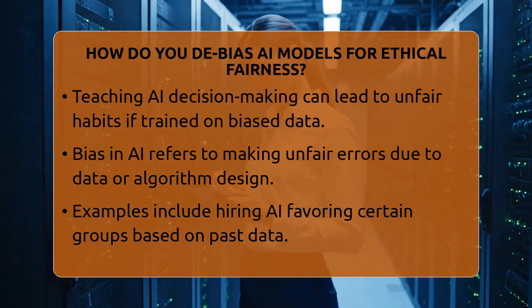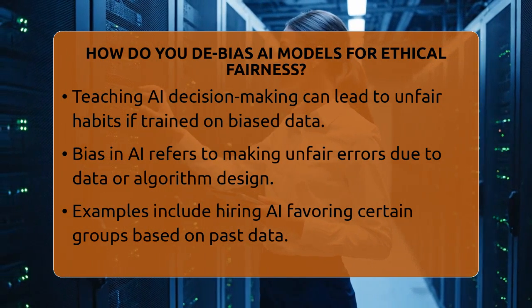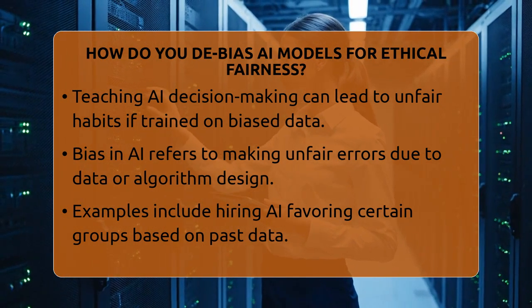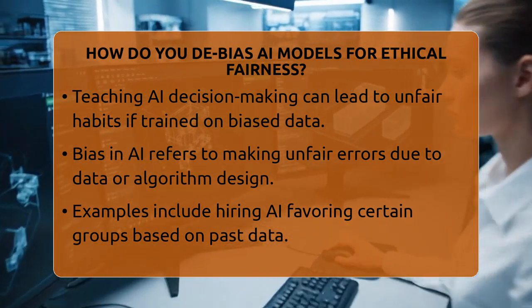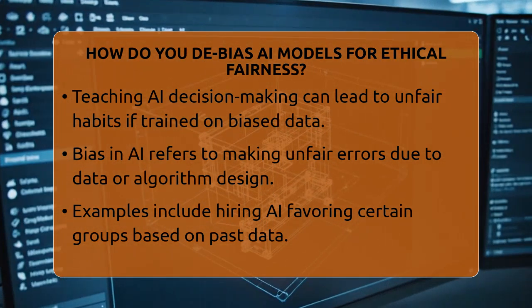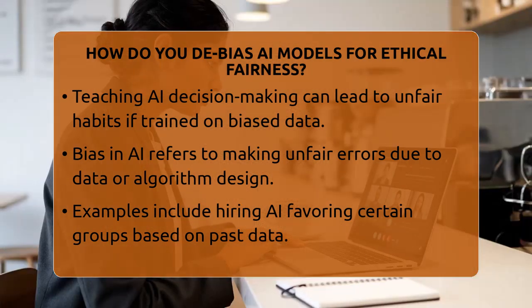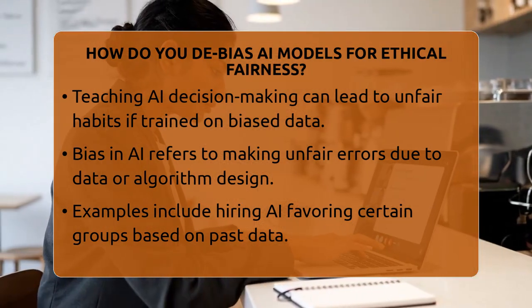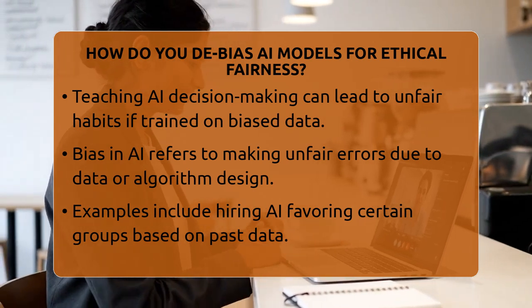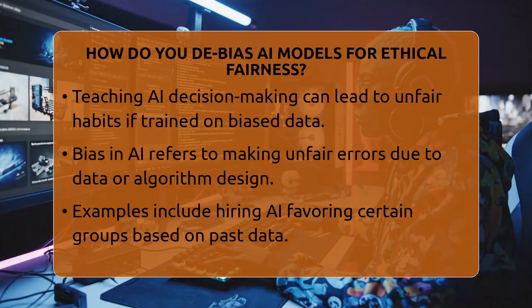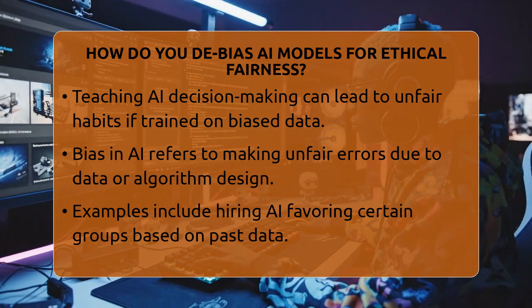To do this, we first need to understand what bias in AI really means. Bias is when the system makes unfair errors, often because of the data it was trained on or how the algorithms are built. For example, if a hiring AI learns from past data that favors certain groups, it might unfairly reject others. Legal rules play a big role here too.